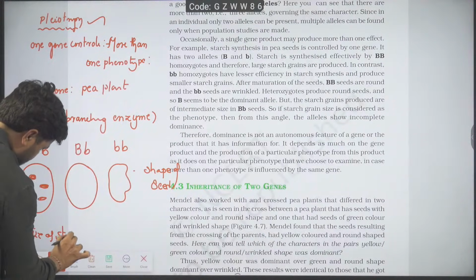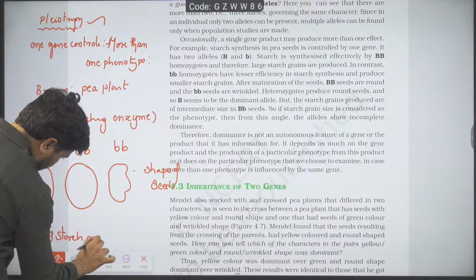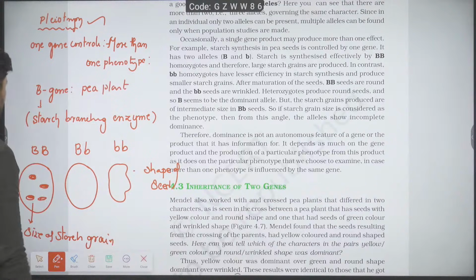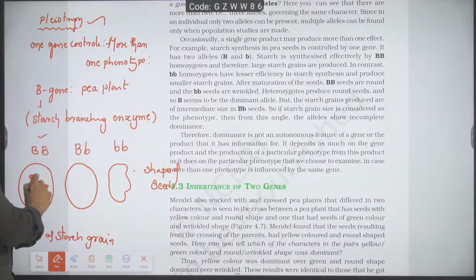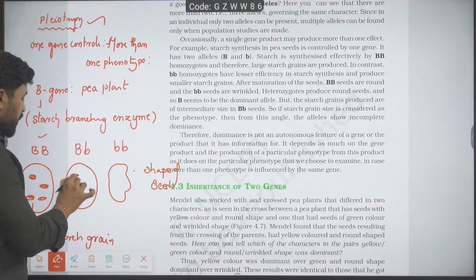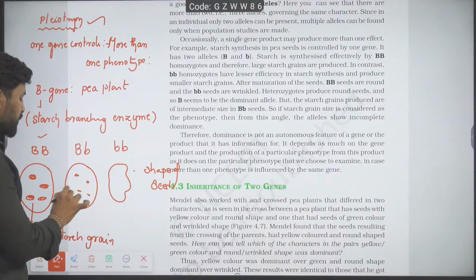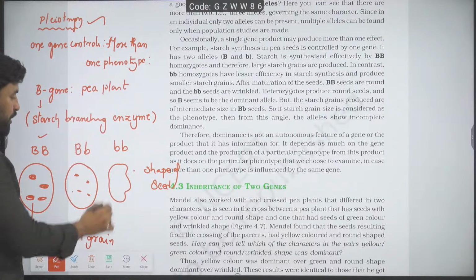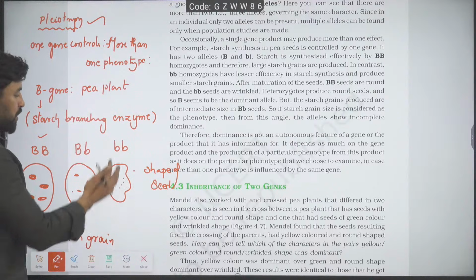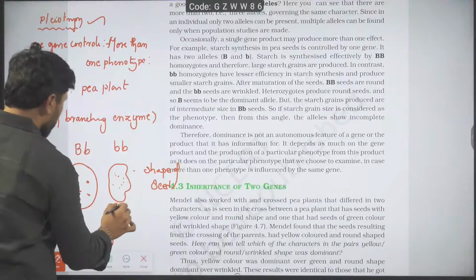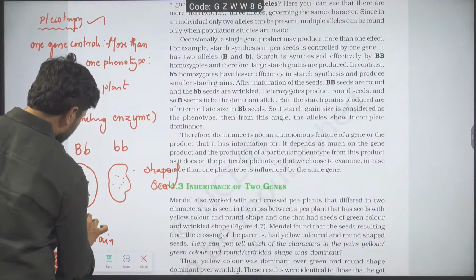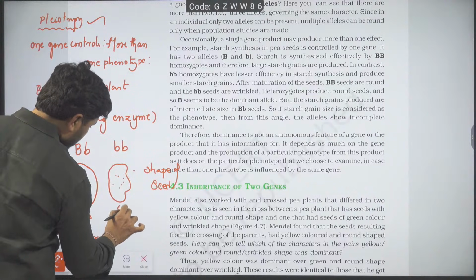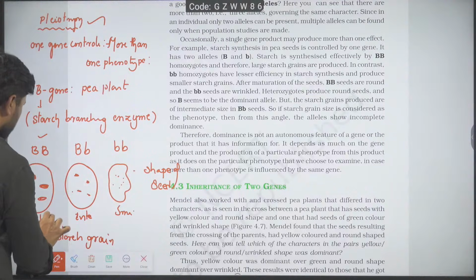The starch grain size in homozygous condition is large, the starch grain size in heterozygous condition is intermediate, and the starch grain size in homozygous recessive condition is very small. This is intermediate, this is small, this is large.